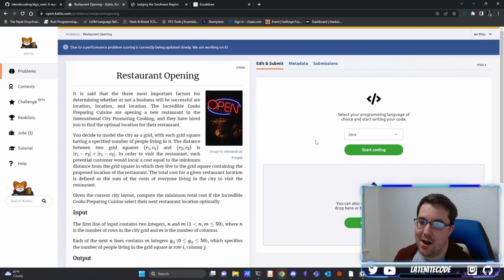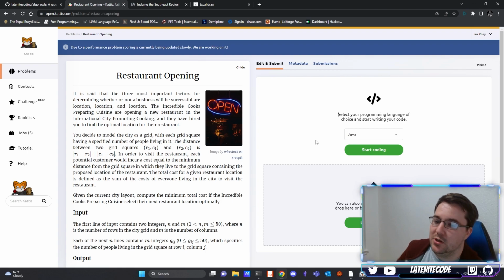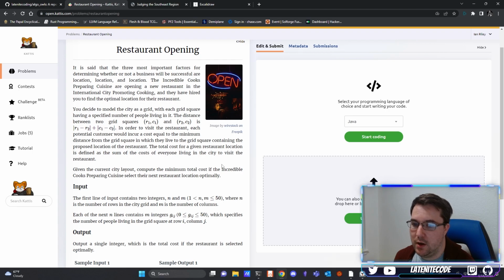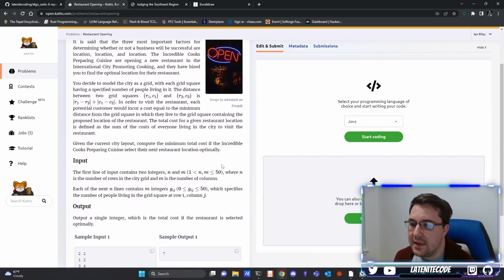Moving on, you decide to model the city as a grid, with each grid square having a specified number of people living in it. The distance between two grid squares, R1C1 and R2C2, is the absolute value of the difference between R1 and R2 plus the absolute value of the difference between C1 and C2. In order to visit the restaurant, each potential customer would incur a cost equal to the minimum distance from the grid square in which they live to the grid square containing the proposed location of the restaurant. The total cost for a given restaurant location is defined as the sum of the costs of everyone living in the city to visit the restaurant. Given the current city layout, compute the minimum total cost if the Incredible Cooks Preparing Cuisine select their next restaurant location optimally.